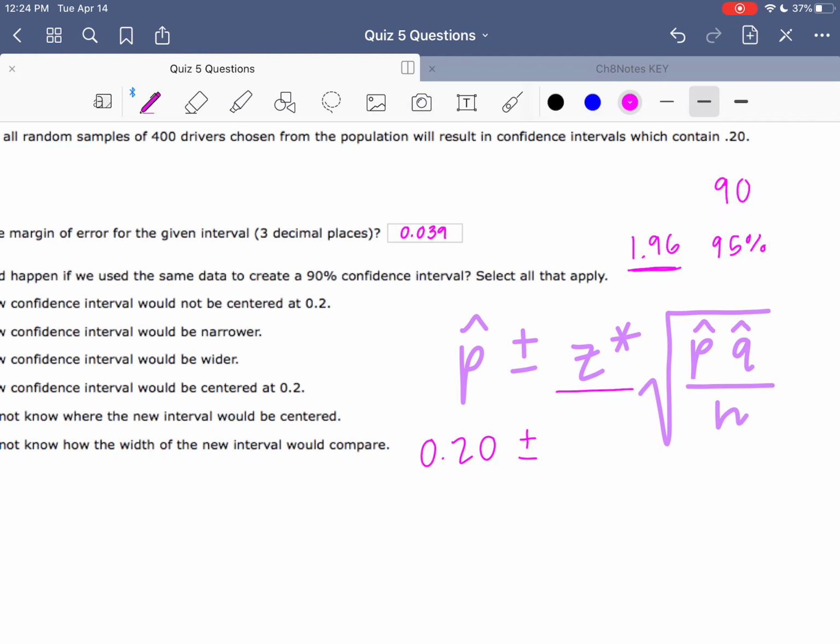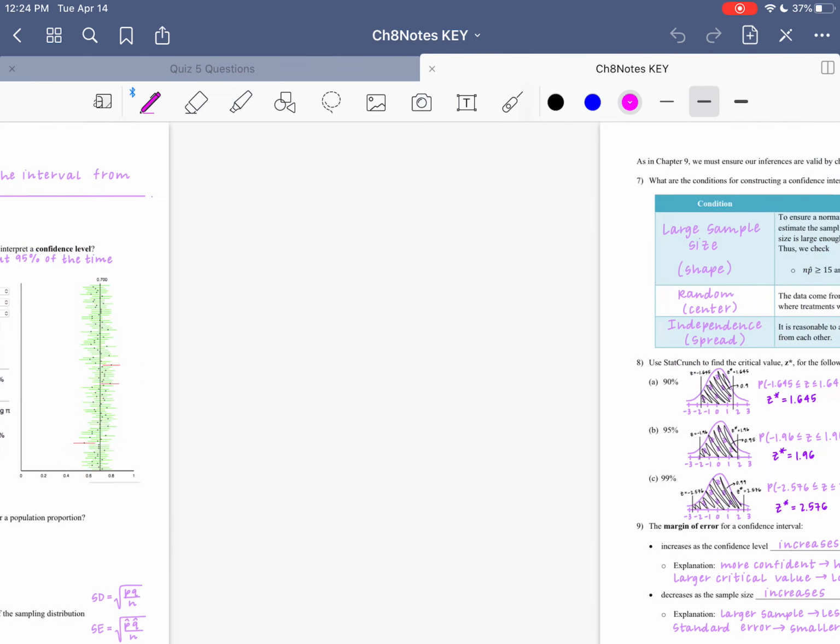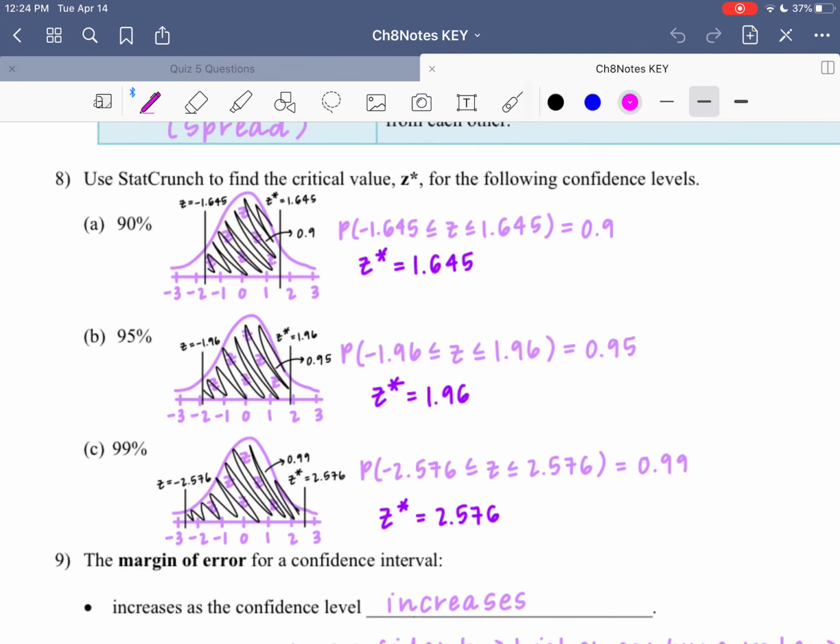So for a 90% confidence interval, remember, we can always do this in StatCrunch, but a 90% confidence interval would give us a z star of 1.645. If we flip back to our notes again, we actually did that one. Number 8. So we used StatCrunch to find out this answer here. So we're looking for how far do I need to go out from the center to capture 90% of the observations, and that would be a z critical value of 1.645.